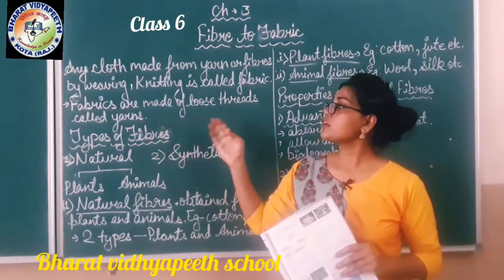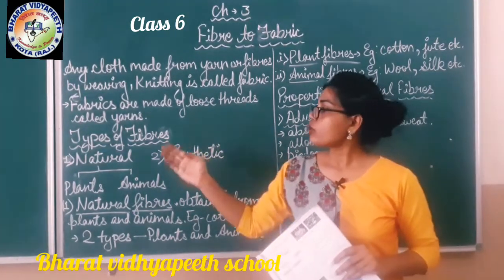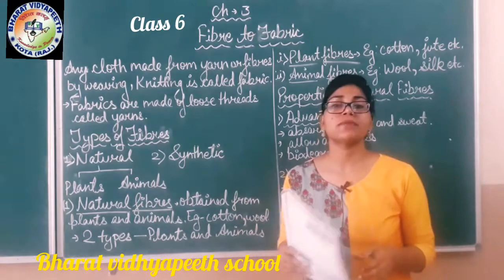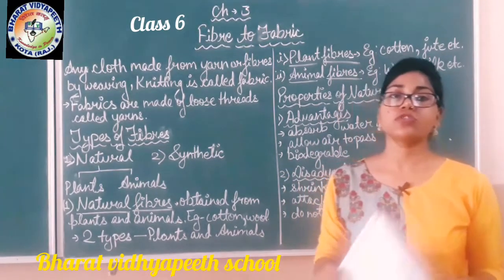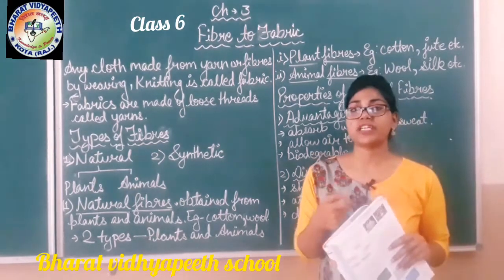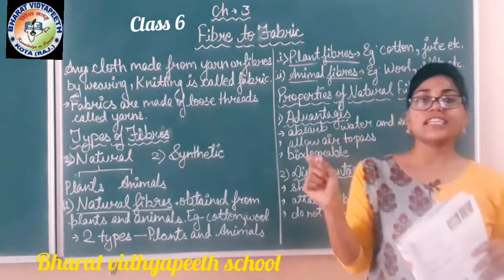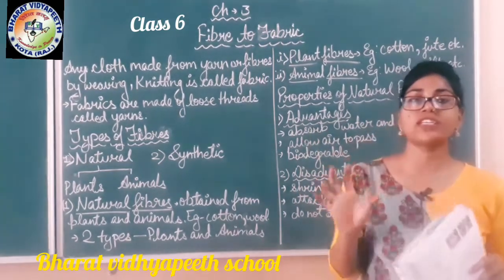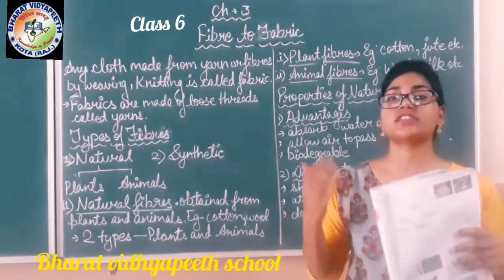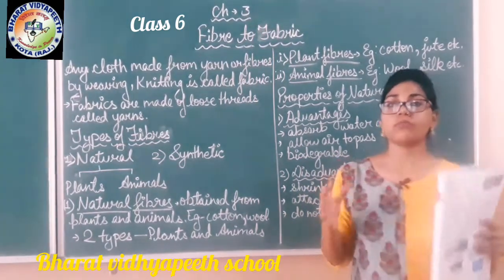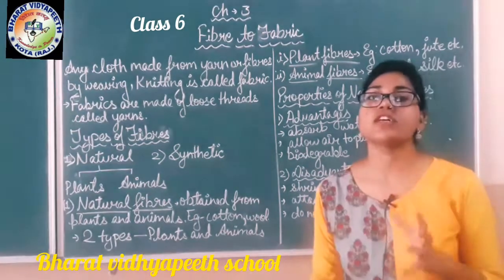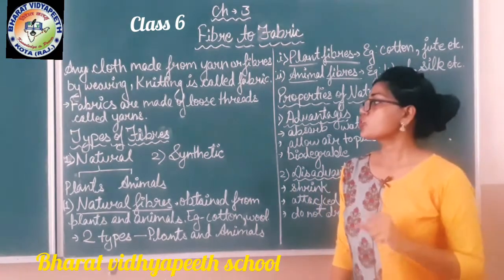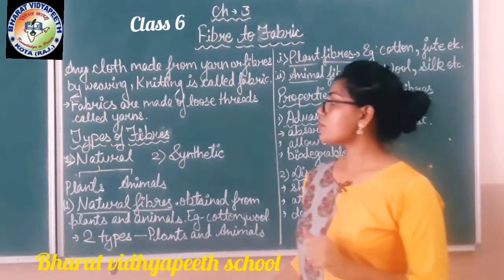Fabrics are made of loose threads called yarns. As we know, our cloth is made up of small threads; so many threads are collected together. Millions of threads are connected to each other, forming a structure to make different types of clothes, to form a stylish cloth.